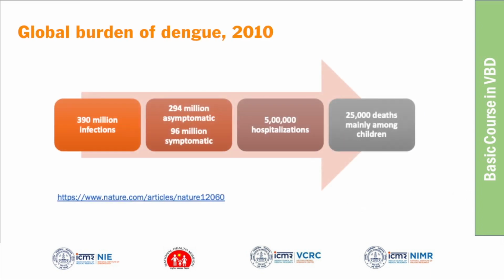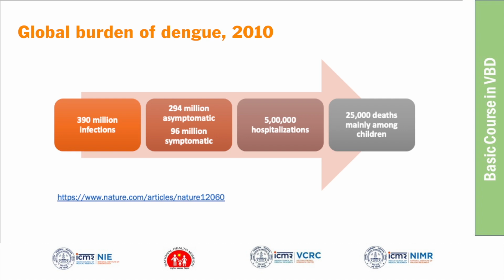First we will talk about the global burden of dengue. At the global level, what is the burden of dengue? In 2010, scientists tried to estimate the burden. They tried to measure the burden of dengue across the world, across countries. As you can see, what is the total million infections estimated? They have estimated the total number of infections. You can see the first box. In the first box, what is the total burden of infection they have estimated? They estimated 390 million infections.